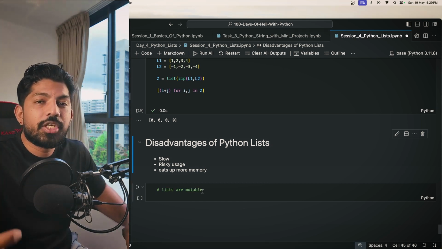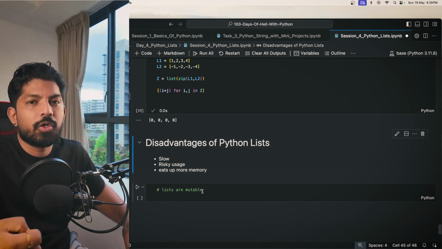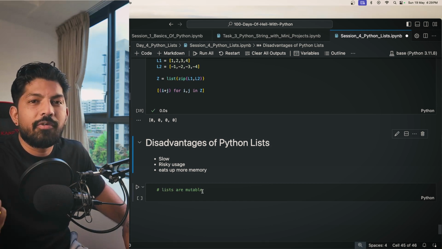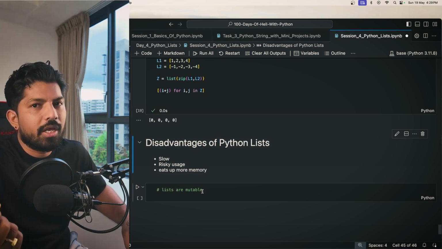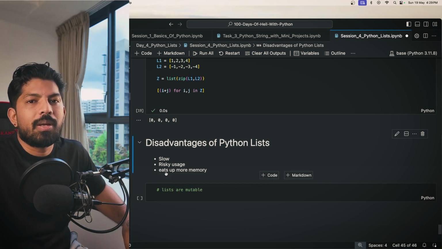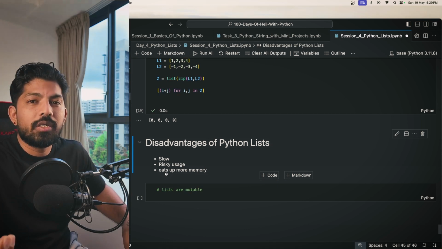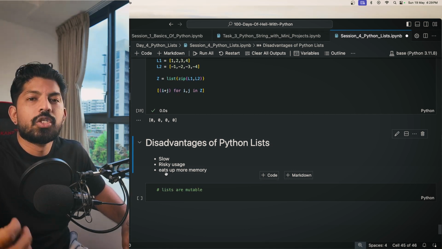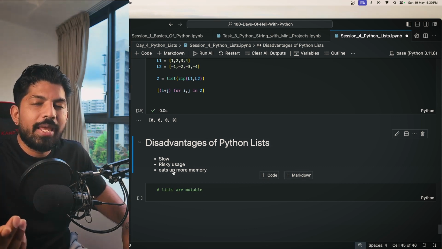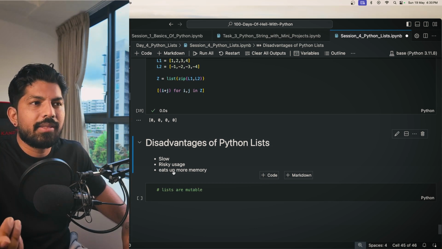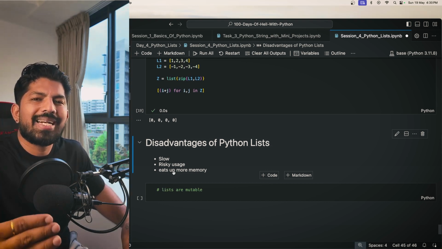And second is risky usage, because lists are mutable. Unlike strings, which are immutable and cannot be changed, lists are mutable and we can make changes. So it becomes very risky, and we have to deal with the list carefully. Then again, it eats up more memory because it is slower. Definitely it will consume more memory, right? And also these store both the values and addresses, so it consumes more memory. So in order to resolve these drawbacks, we came with the library NumPy, and there we have ND arrays. With the help of ND arrays, we can mitigate these drawbacks to some extent, not fully.